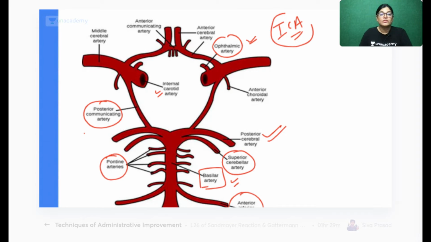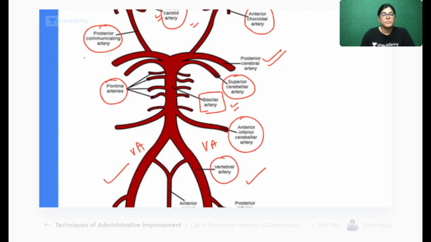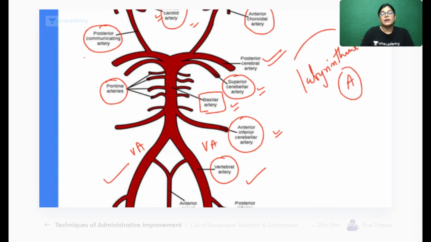So the internal carotid artery gives anterior choroidal, ophthalmic artery, middle cerebral artery, anterior cerebral artery. These are the branches of the ICA. Important branches of the basilar artery are posterior cerebral, superior cerebellar, pontine branches, anterior inferior cerebellar, and one more, that is the labyrinthine artery. This is also a branch of the basilar artery. The two-side vertebral arteries join to form the basilar artery.